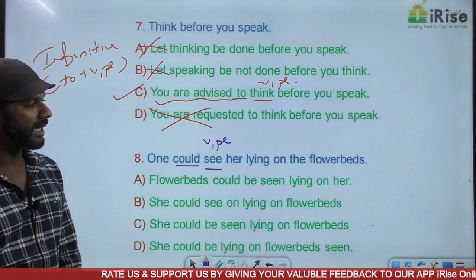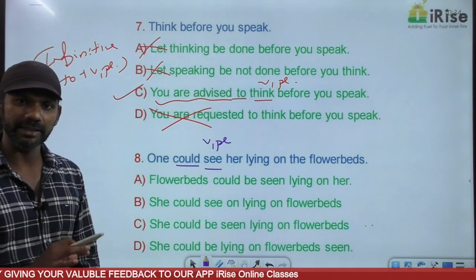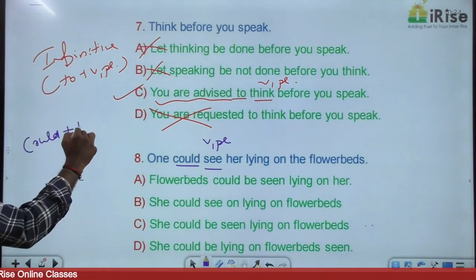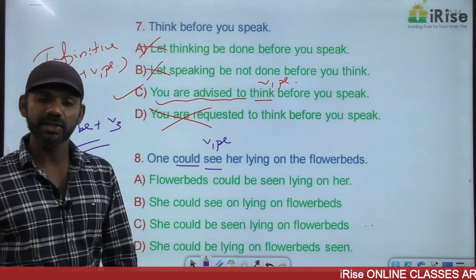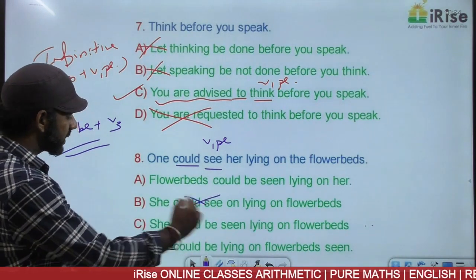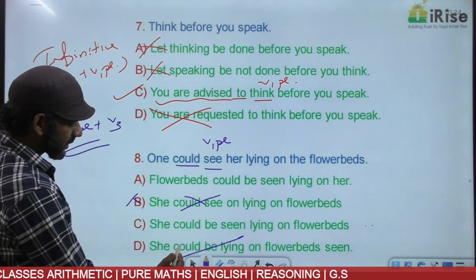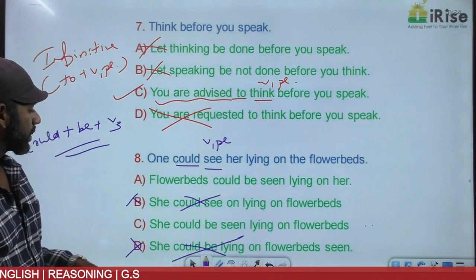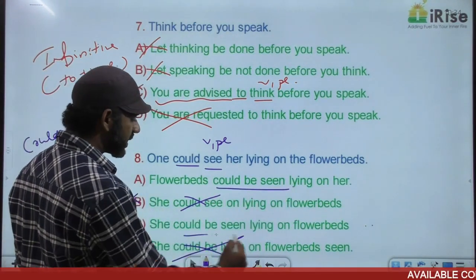One could see her lying on the flower beds. "Could see" is could plus V1 plural, which comes in the active voice. In the passive voice, it changes to could plus be plus V3. So "could see" changes to "could be seen." Based on that, option B is eliminated. Option "could be lying" is wrong because it should be "could be seen." Now we have two options left, A and C. Both A and C say "could be seen."